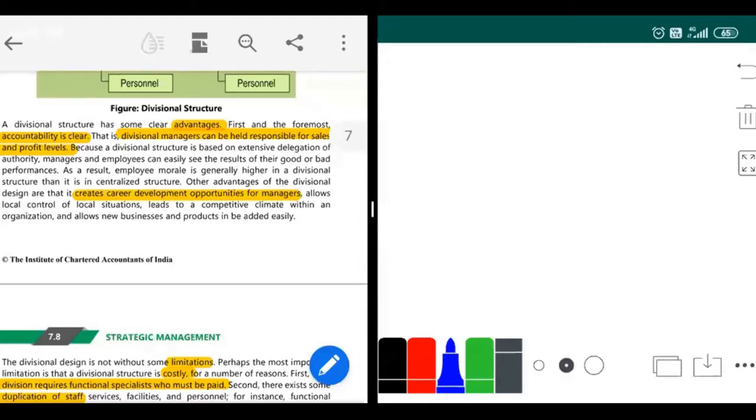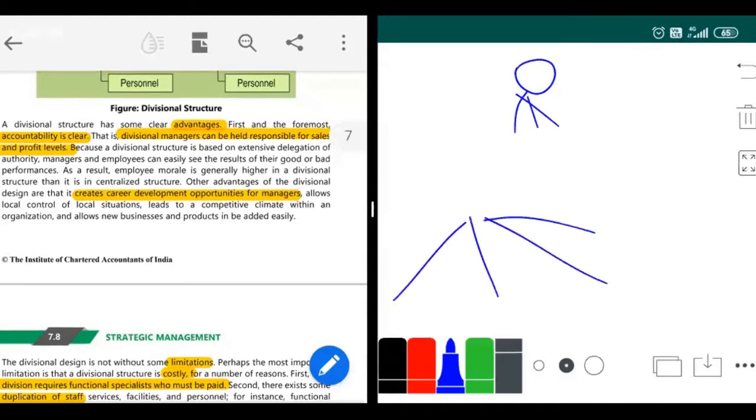Here it also creates career development opportunities for managers. When there was a functional structure, there is only me, and under me I had a few functions. There they didn't have much career opportunity.